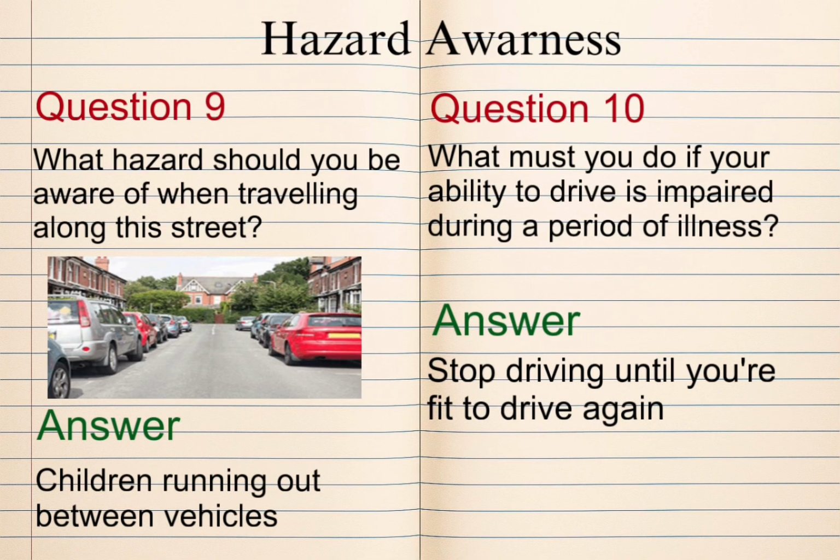Question 9. What hazard should you be aware of when traveling along this street? Answer. Children running out between vehicles. Question 10. What must you do if your ability to drive is impaired during a period of illness? Answer. Stop driving until you're fit to drive again.